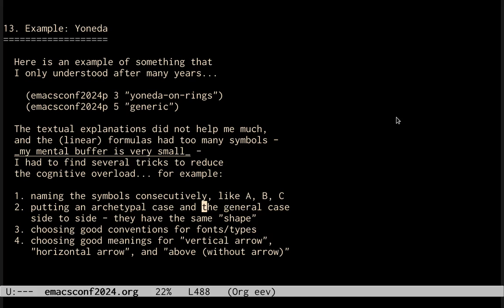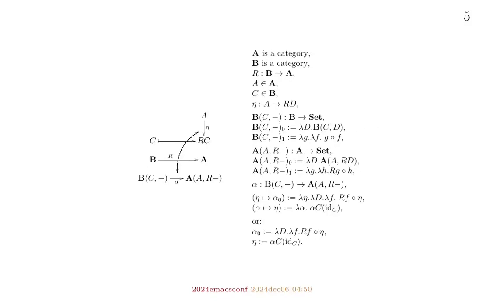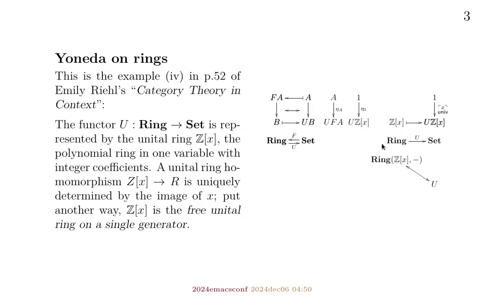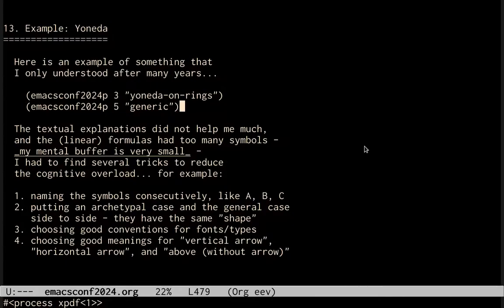I had to find a way to put an archetypal case and the general case side to side. They have the same shape. I had to find good conventions for fonts and types. I had to choose good meanings for what are vertical arrows, what are horizontal arrows, and so on. What is above without an arrow.